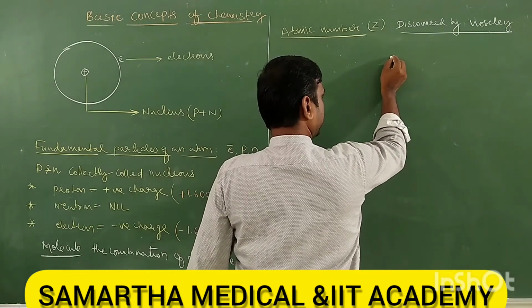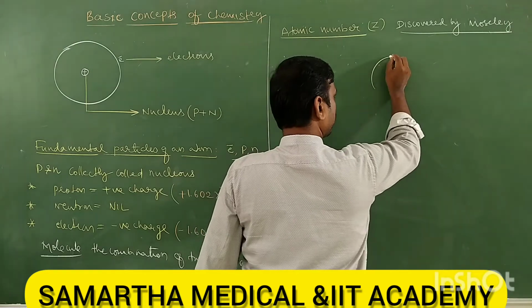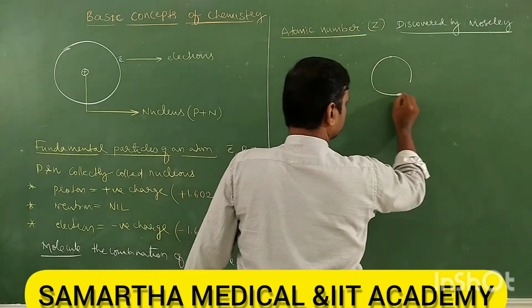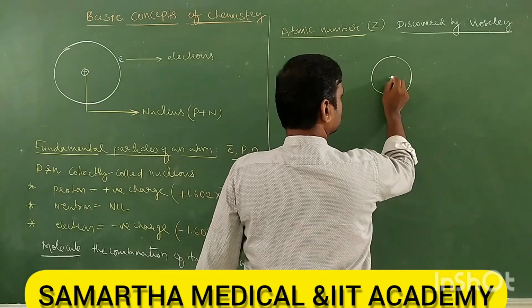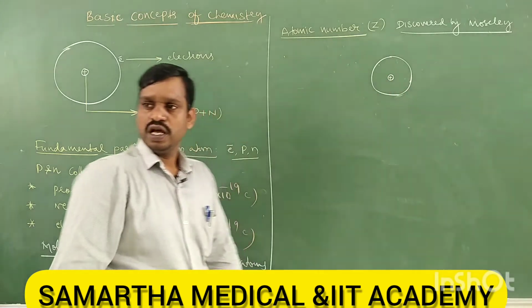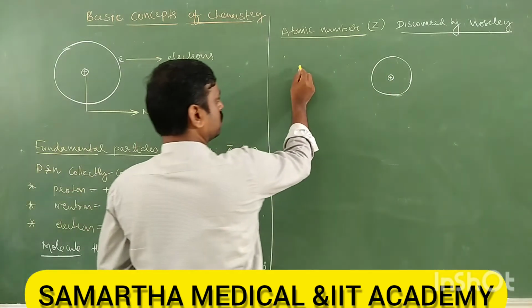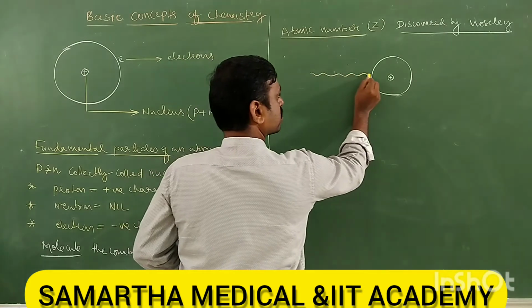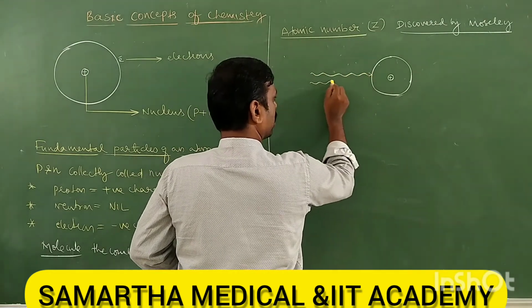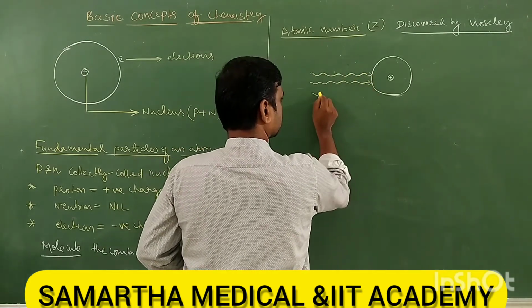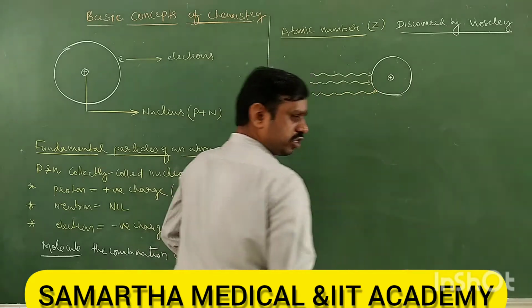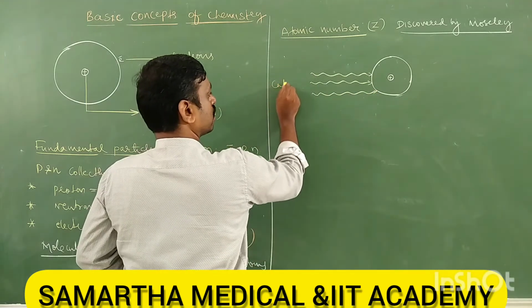See, Moseley did an experiment where he took an atom. This is an atom which has a nucleus, and he bombarded the atom with cathode rays. These are the cathode rays, nothing but electrons, right?